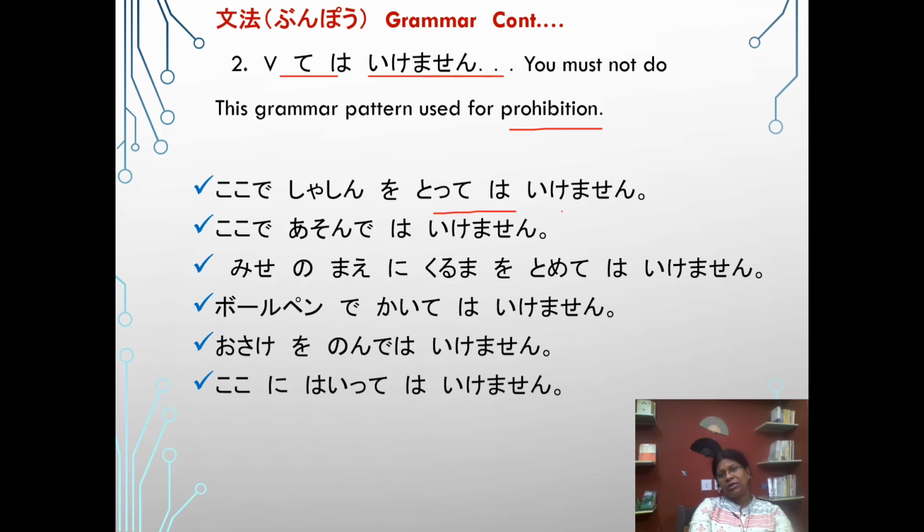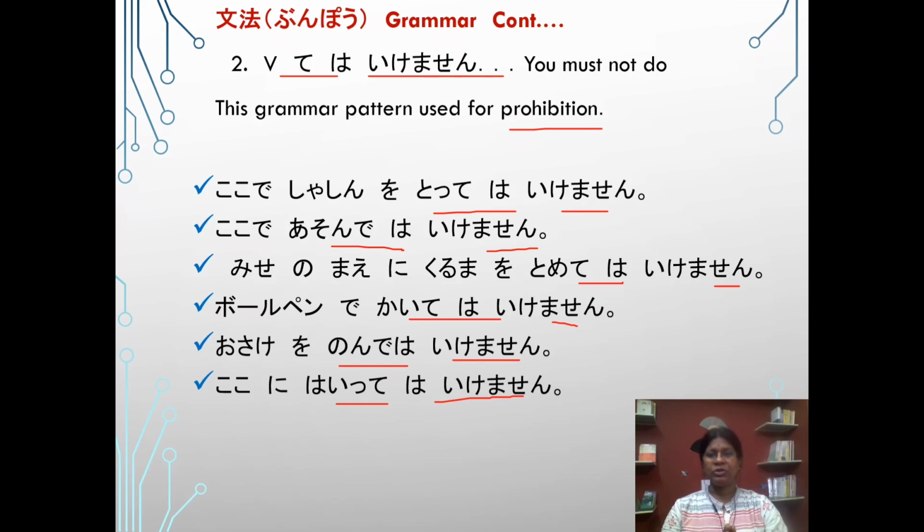Totte wa ikemasen. Asonde wa ikemasen. Tomete wa ikemasen. Kaite wa ikemasen. Nonde wa ikemasen. Haitte wa ikemasen.